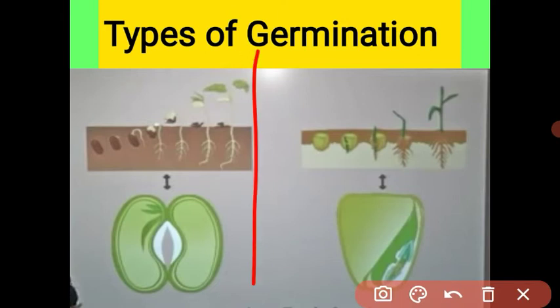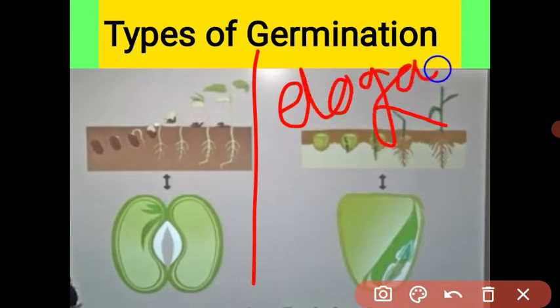In that seed, the above part is called the epicotyl. In the maize seed, the epicotyl elongates, and the seed, the cotyledon, remains under the ground.